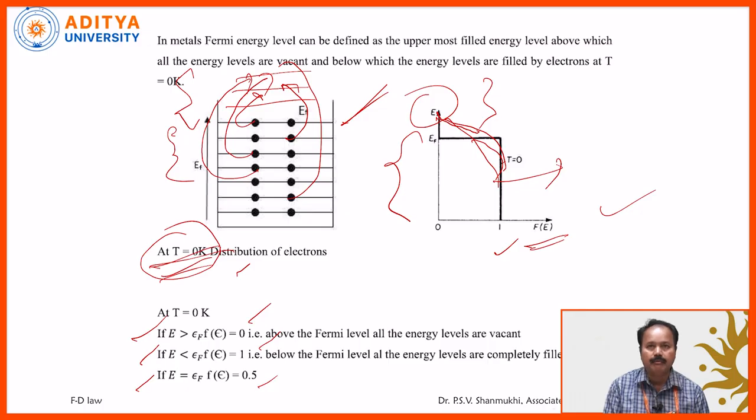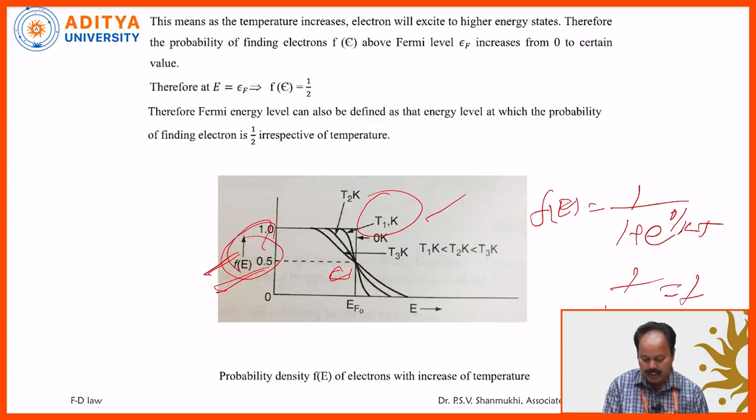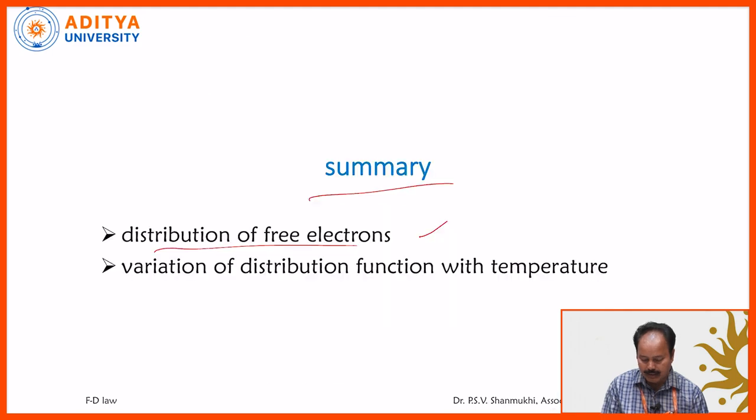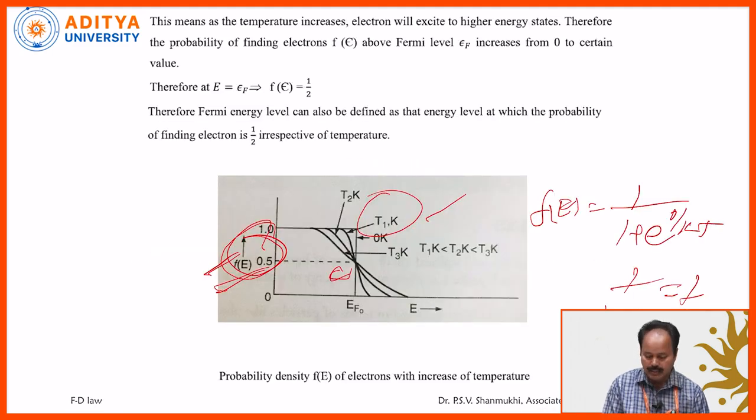Therefore, above the Fermi level, f of E is increasing from 0 to a certain value. Below the Fermi level, f of E is decreasing from 1 to a certain value. But irrespective of temperature, f of E is equal to 0.5, other than at 0 K, in metals. Like that, another definition we have given. This is the variation of the distribution function with temperature in metals.